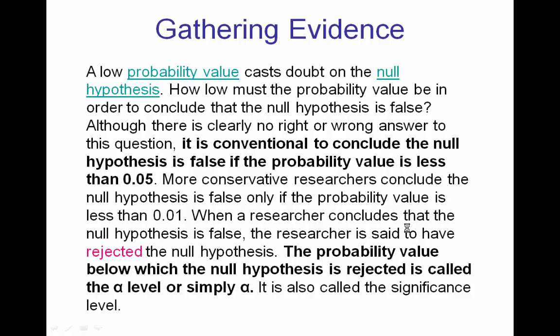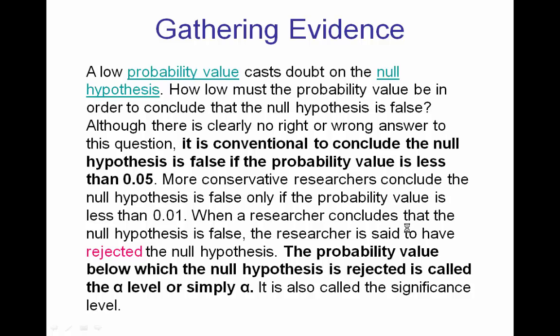Although there is clearly no right or wrong answer to this question, it is conventional to conclude the null hypothesis is false if the probability value is less than 0.05. More conservative researchers conclude the null hypothesis is false only if the probability value is less than 0.01. When a researcher concludes that the null hypothesis is false, the researcher is said to have rejected the null hypothesis.